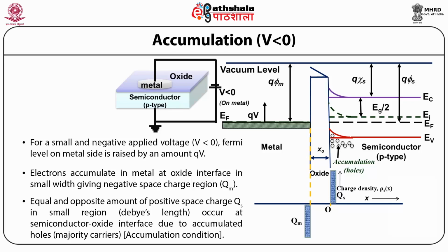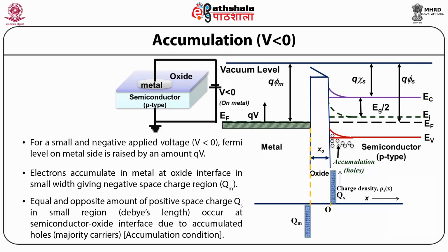As you can see from this energy band diagram, after applying a negative bias, the Fermi energy level is raised by an amount QV and all the energy bands are shifted upwards. Now, since phi m and chi remain unaffected by the applied bias V, the vacuum level on the metal side rises by QV and the bands near the semiconductor surface are bent upward.